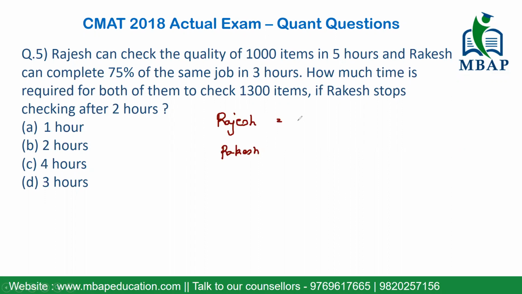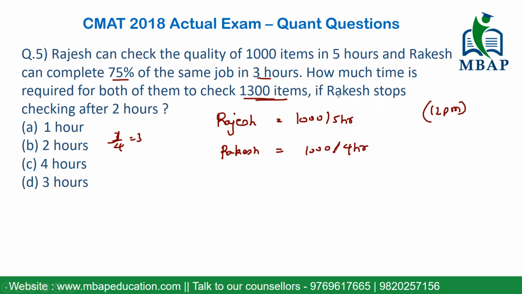Rajesh can do the quality check of 1000 items in 5 hours. Similarly, Rakesh can do 75% of the work in 3 hours. 3/4 of his work was done in 3 hours, so the total work will be done in 4 hours. So the speed of Rakesh is faster than that of Rajesh. This is 4 hours. The question is, how much time is required for both of them to completely check 1300 items? Let's assume at 12 p.m. they have started the work.